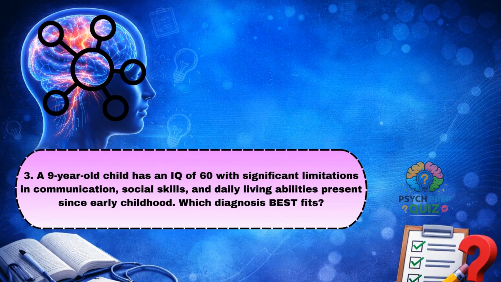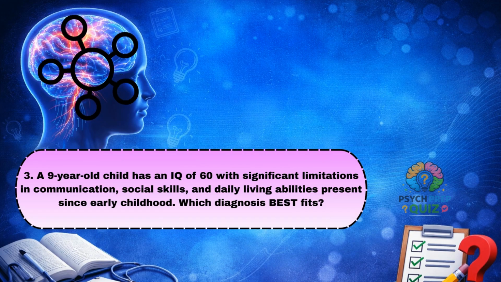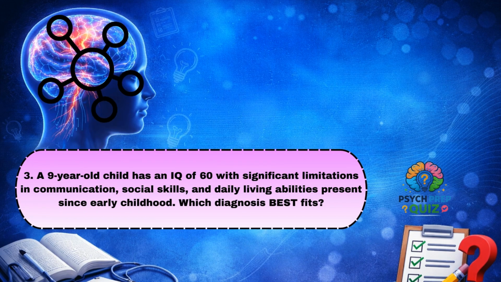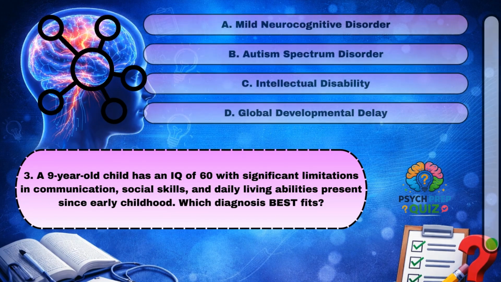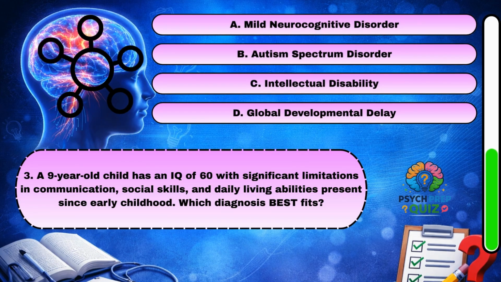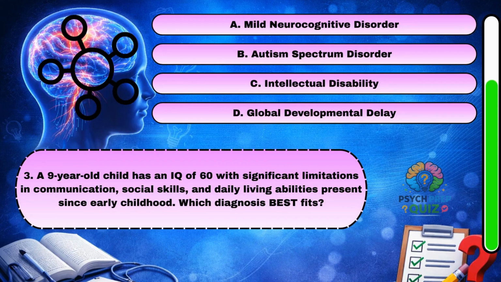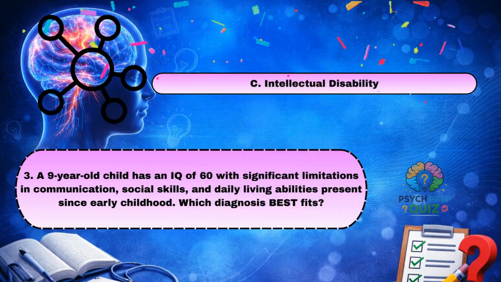A 9-year-old child has an IQ of 60 with significant limitations in communication, social skills, and daily living abilities present since early childhood. Which diagnosis best fits? C. Intellectual disability.